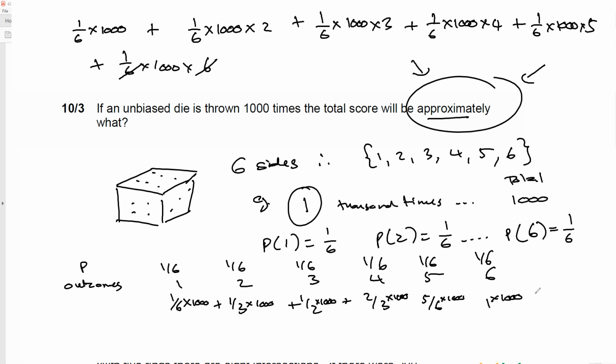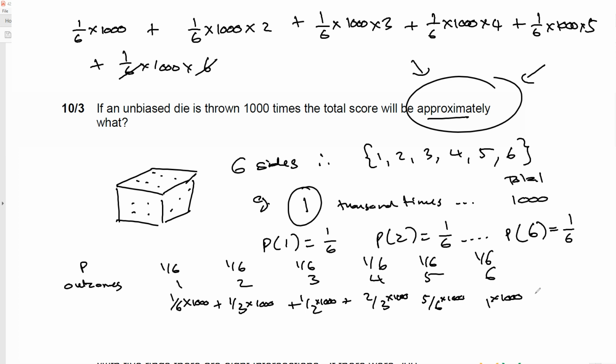So now I'm going to grab a calculator, and on my calculator, I'm going to put that entire amount in. So I got fraction button 1 over 6 multiplied by 1,000. Now it's approximate, right?